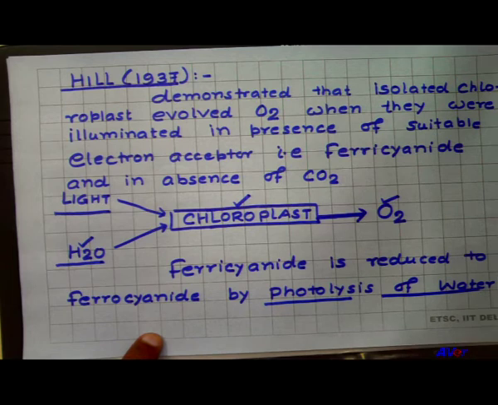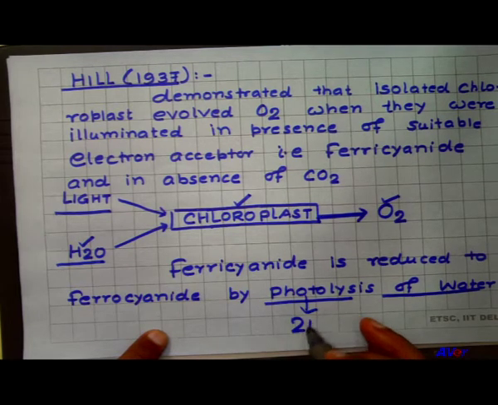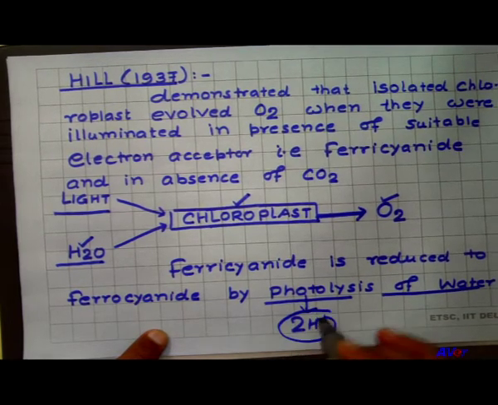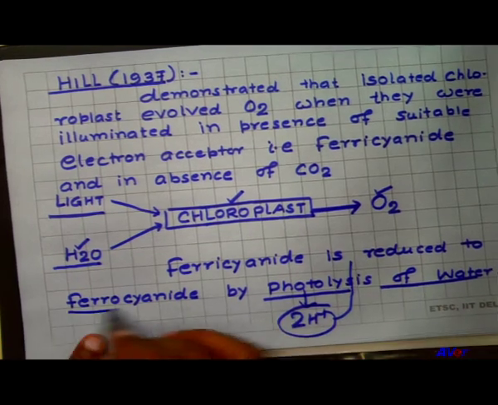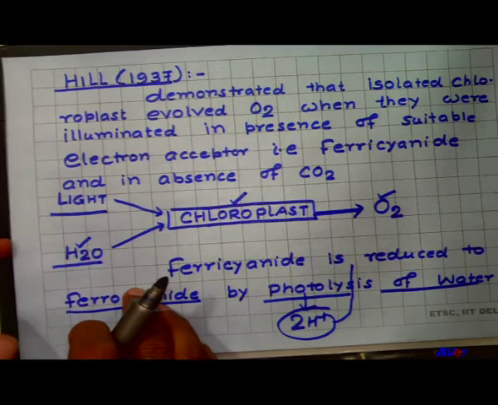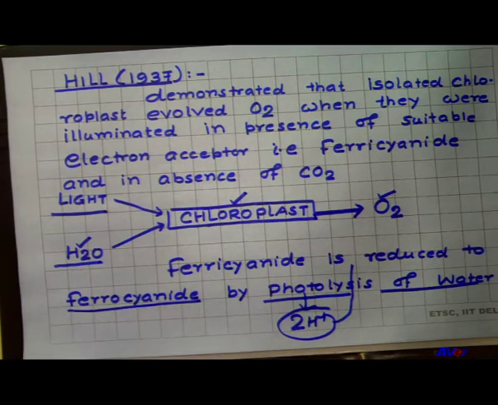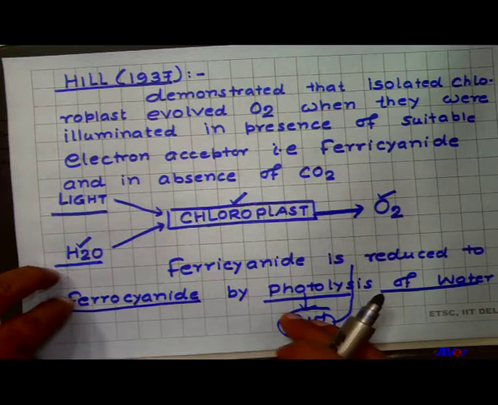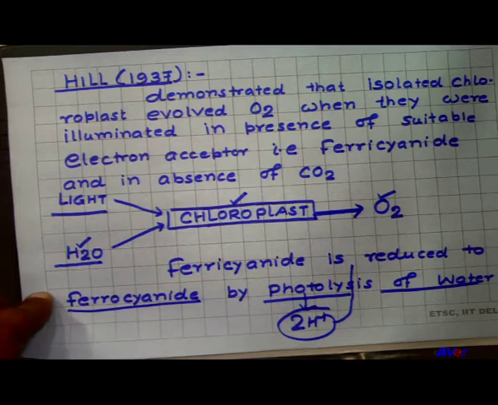In photolysis, as in the earlier reaction, it releases protons, and this proton is used by the ferricyanide and reduced into ferrocyanide. So, after the Hill reaction, it was proved that oxygen is released during photosynthesis from water.